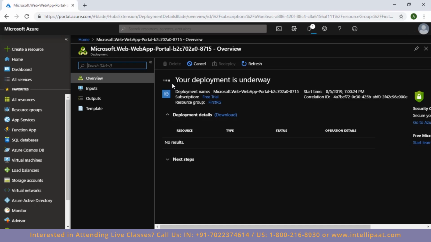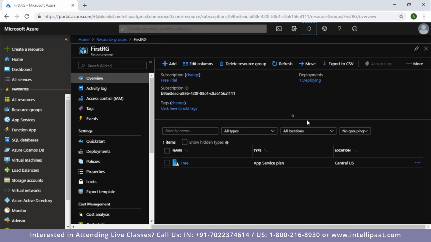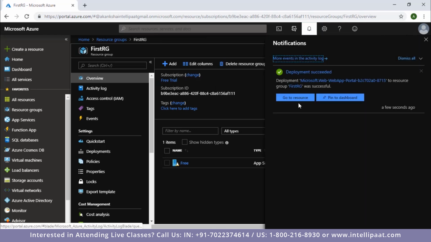Okay. This might take a few seconds, but as soon as your deployment is completed, you'll get a notification, and you can confirm your deployment of the resource by going to the resource group that you created. You will be able to see the resource there. So let's wait a few more seconds for this deployment to be completed. But now it's completed, and as you can see in my notification, it says the deployment has succeeded.